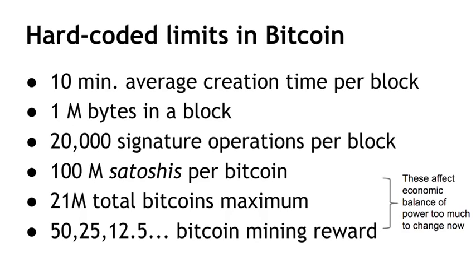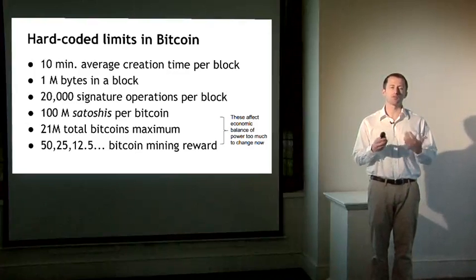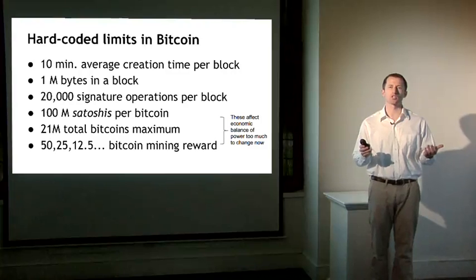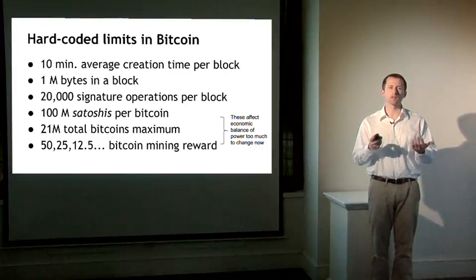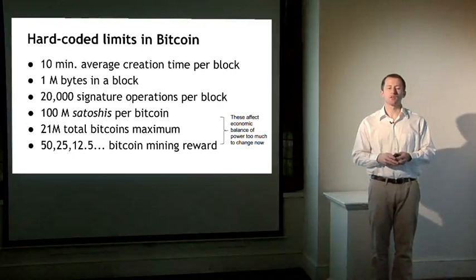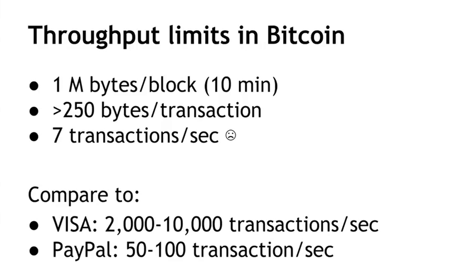The limitations on the total number of Bitcoins in existence, as well as the structure of the mining rewards, are very likely to never be changed because the economic implications of changing them are too great. Miners have invested a lot of real-world resources into becoming miners, assuming that Bitcoin rewards would take a certain shape and that the limited supply of Bitcoins would remain the way it's been planned. So if you change that, that would have large financial implications for people. So for that reason, the community has basically agreed that those values, whether or not they were wisely chosen, we're basically stuck with.